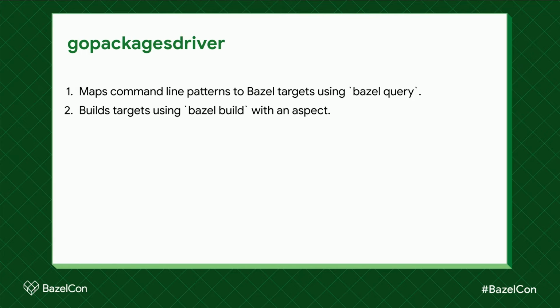An aspect can read provider metadata. A provider is like a little object that rules can return and pass to each other that contains metadata about whatever they analyzed. An aspect can return its own providers. It can declare new output files and actions. So Go packages driver does all of these things. For each target, it reads the Go archive provider. We'll see that in a second. And it writes a JSON file. It also builds generated source files and type information that might be needed by the editor.